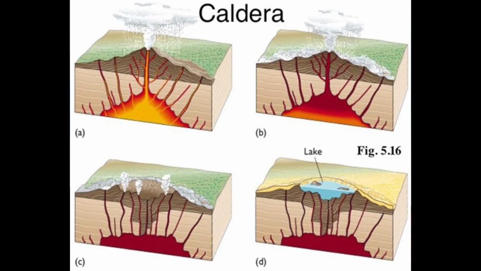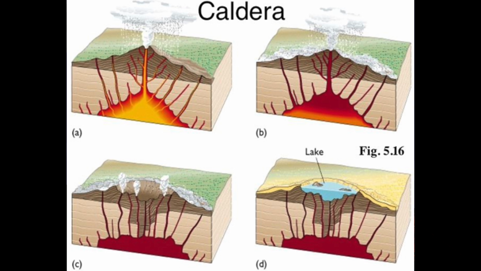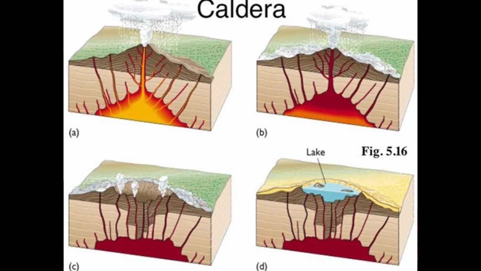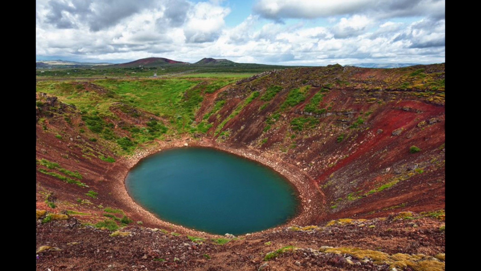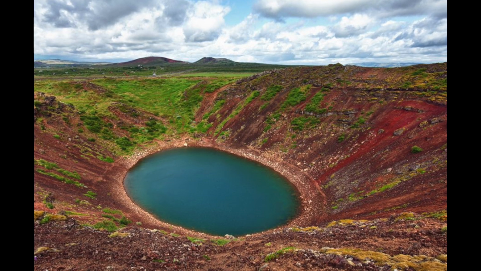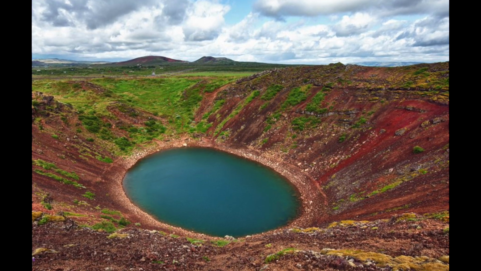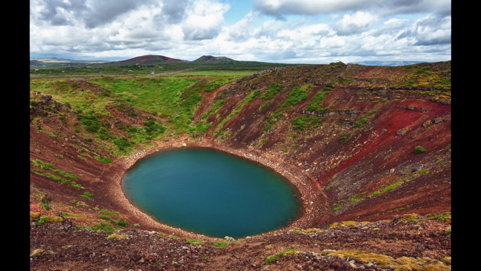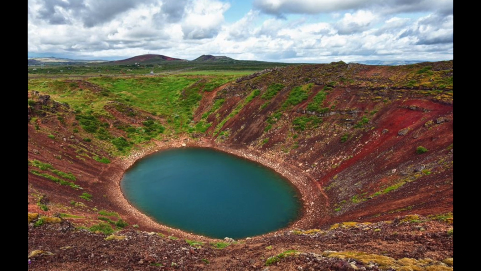Calderas. Calderas are the enlarged form of the crater, with very large size. There are two schools of thought regarding the formation of calderas. According to some scientists, a caldera is an enlarged form of crater and it is surrounded by steep walls from all sides.